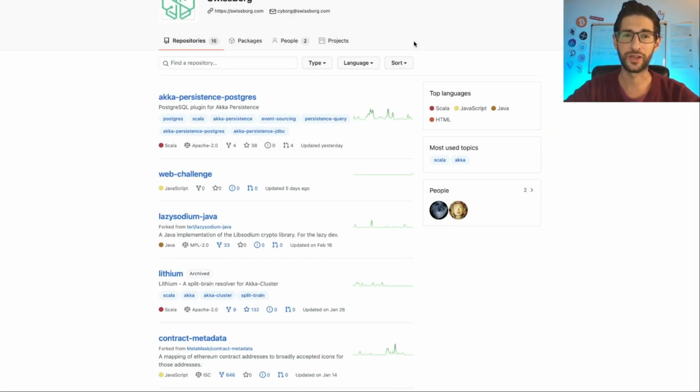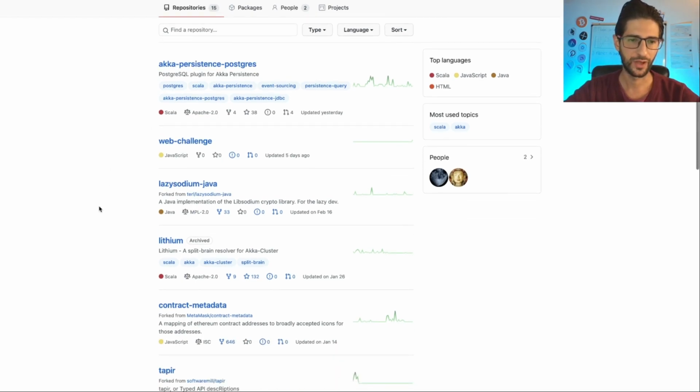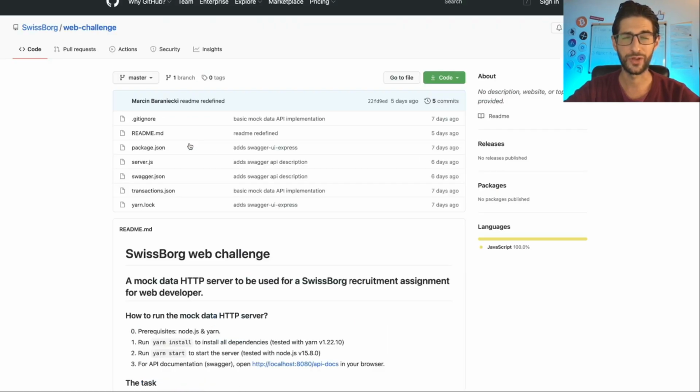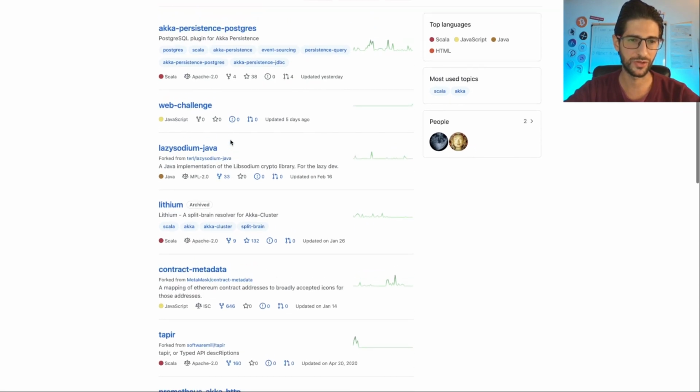And if I check the repository of the project, they have 15 repositories, but mainly this one is the main one here that they have been updating. They also have a web challenge, and this is for when they are looking to hire a developer. They are using this for some test or something like that. If it were my company, I would not put this repository here for everybody to watch. It's kind of not so professional.